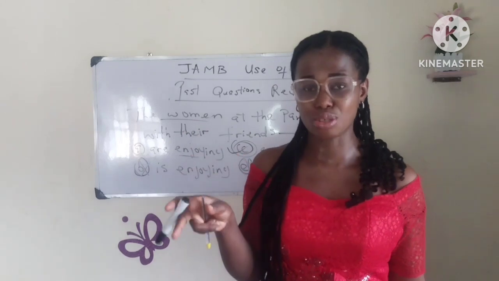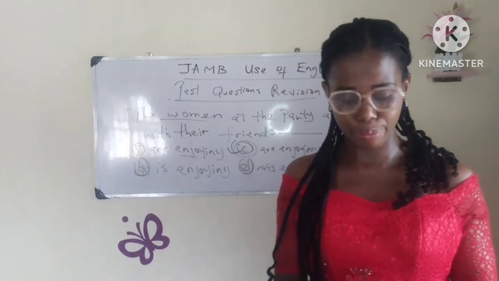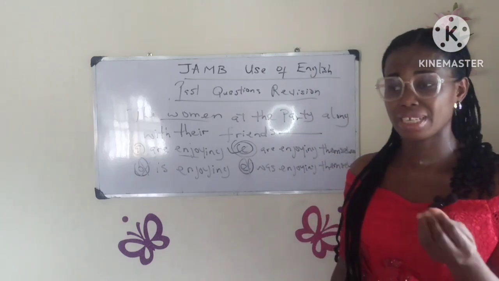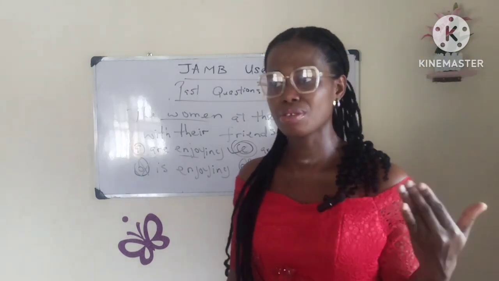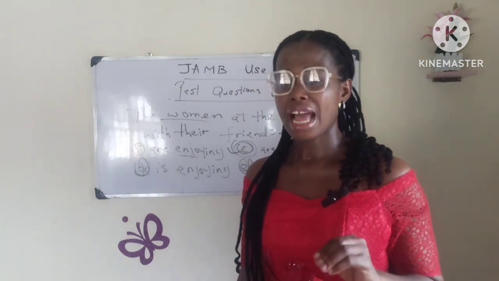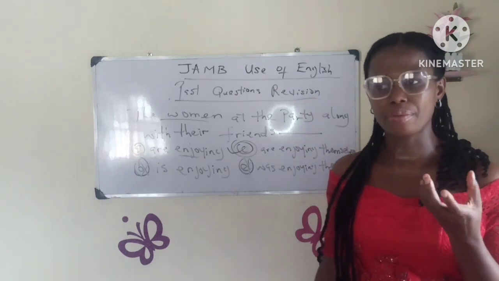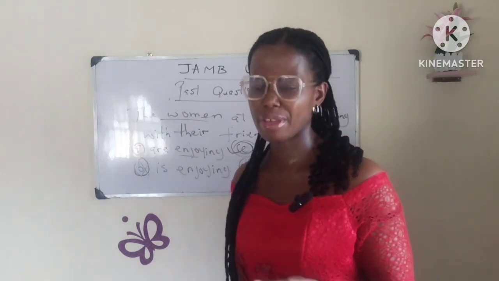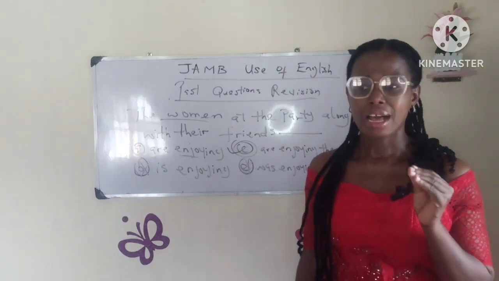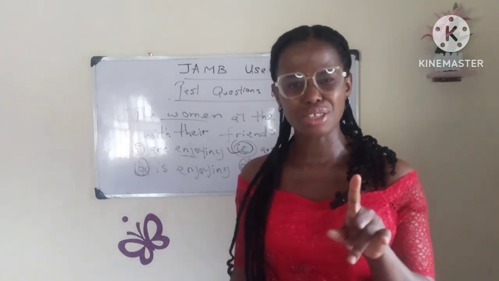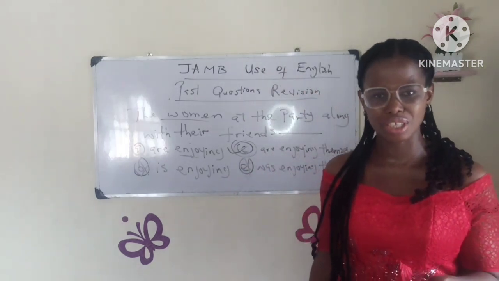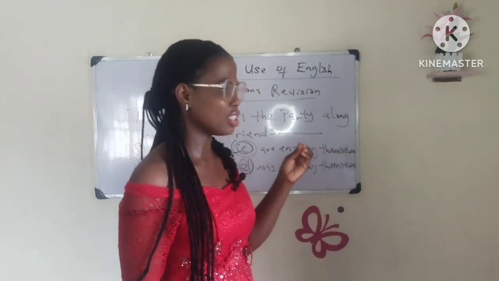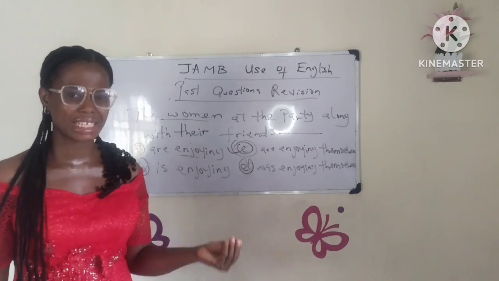I've seen a question like this too in post-UTME, not just in JAMB past questions, but also in post-UTME. You should expect a question like this. You know that in this country, we commonly use enjoy without an object. In Abia State University post-UTME, I saw a question like this, and also in UI post-UTME past questions. One of the options was: they are enjoying themselves.